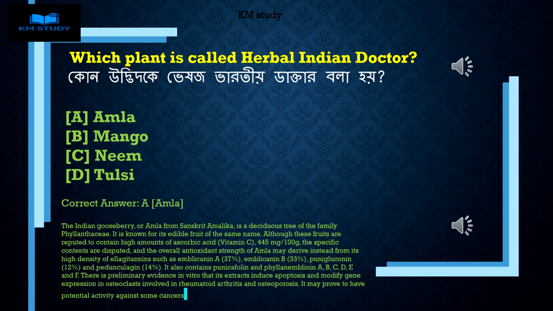It also contains punicafolin and phyllanemblinin A, B, C, D, E and F. There is preliminary evidence in vitro that its extracts induce apoptosis and modify gene expression in osteoclasts involved in rheumatoid arthritis and osteoporosis. It may prove to have potential activity against some cancers.